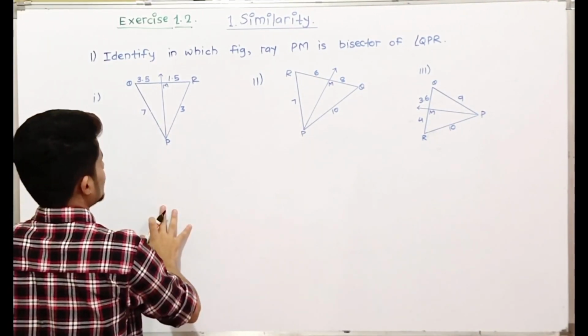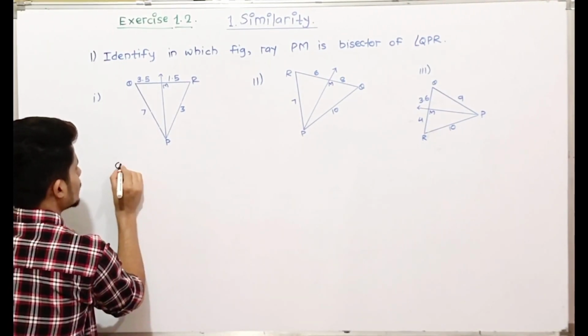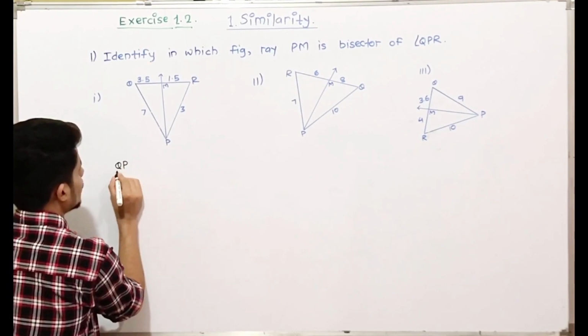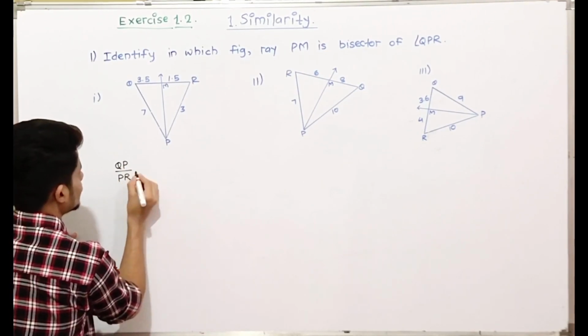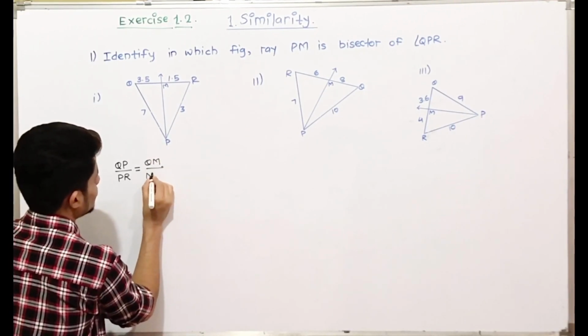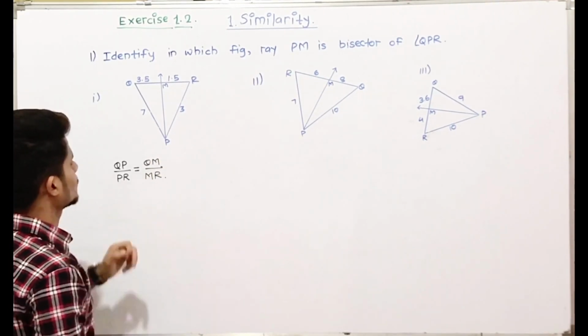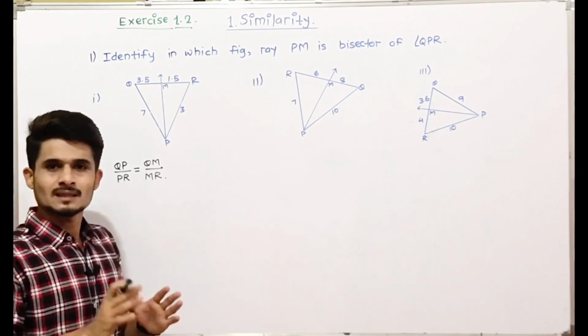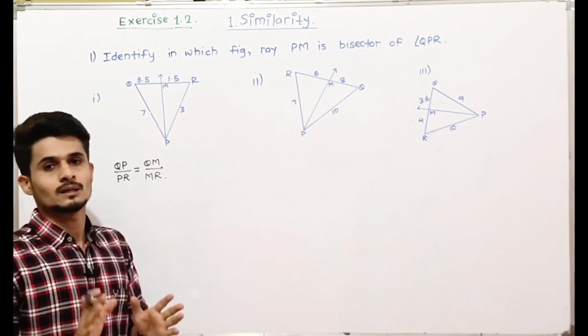So in this question the ratios will be QP upon PR is equal to QM upon MR. This will be the ratios. So let us understand quickly how to take the ratios.